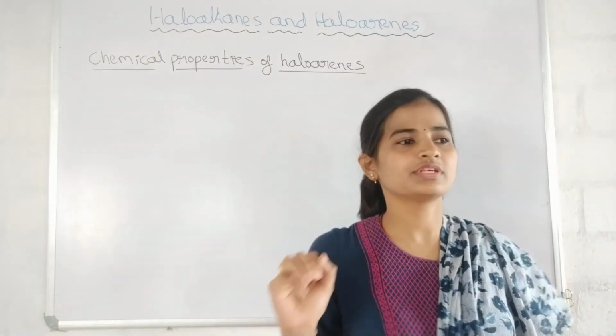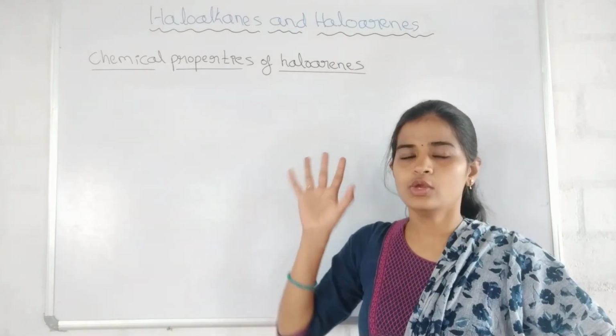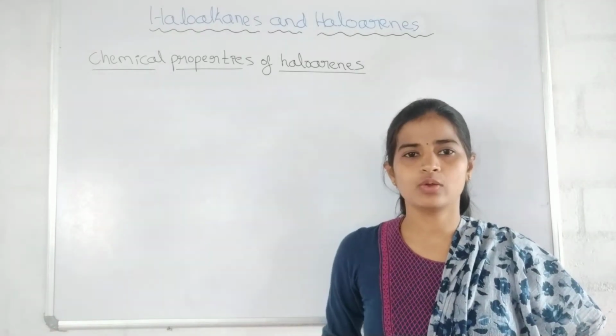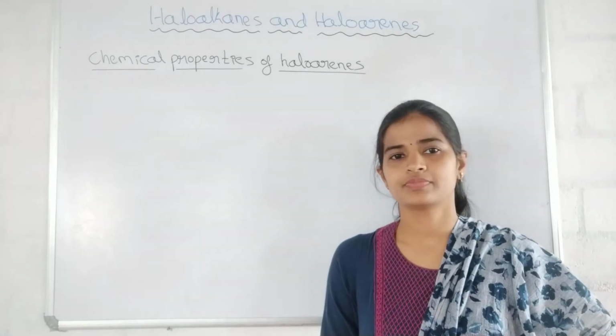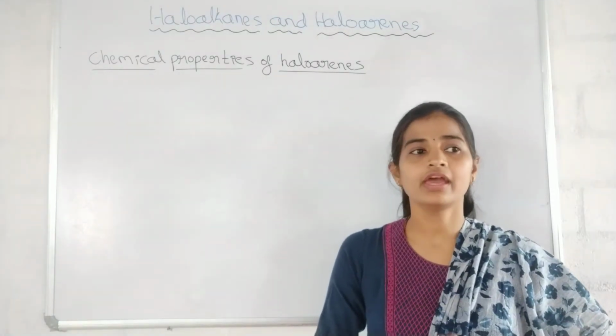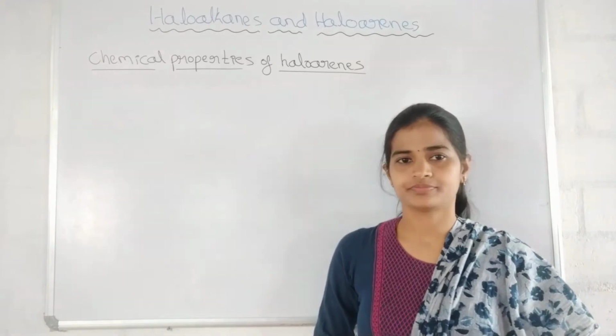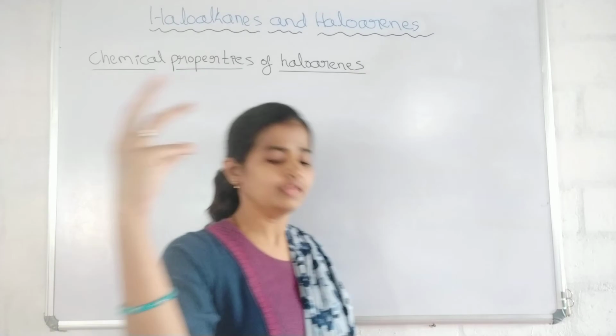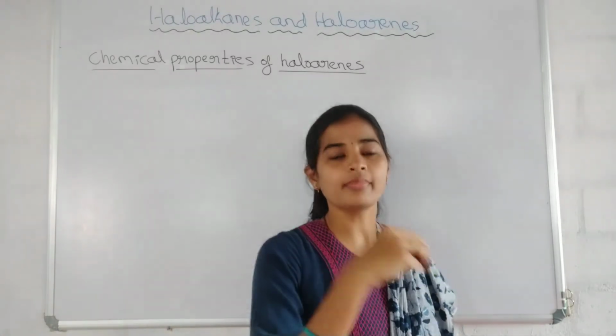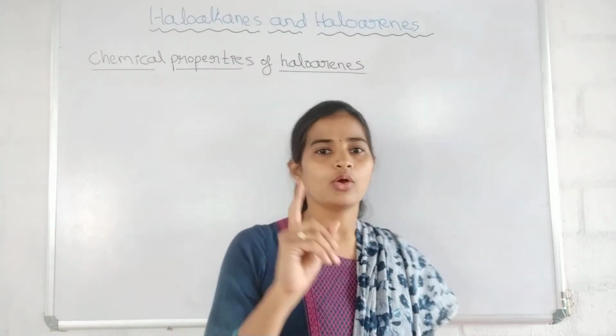Here we have to discuss the nucleophilic substitution reactions of haloarenes and electrophilic substitution reactions of haloarenes, like how we have discussed in case of the haloalkanes. Nucleophilic substitution means any of the electron rich species should come and attack the haloarene.